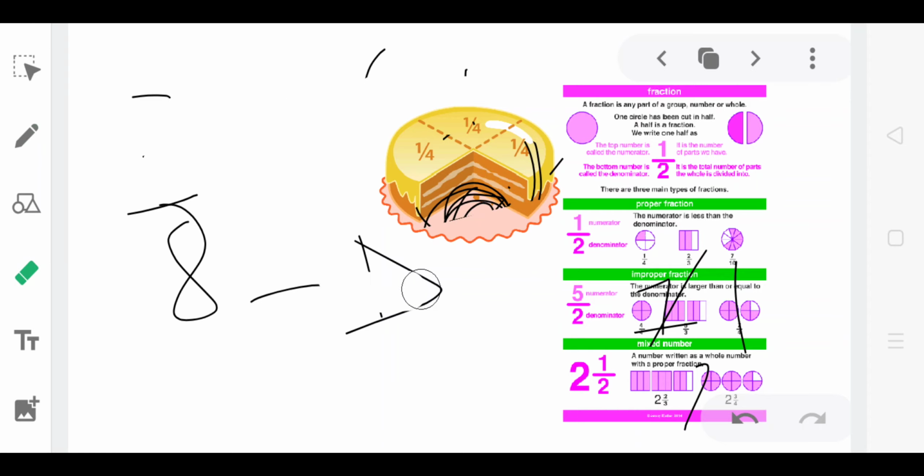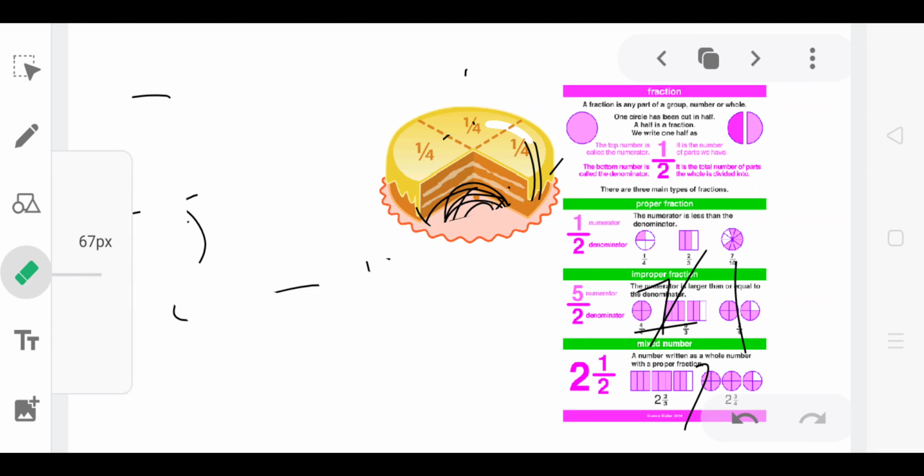What is the improper fraction? Improper fraction is nothing but when the denominator is less than the numerator.